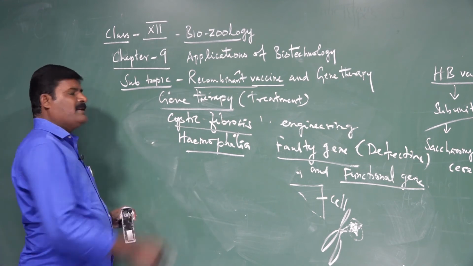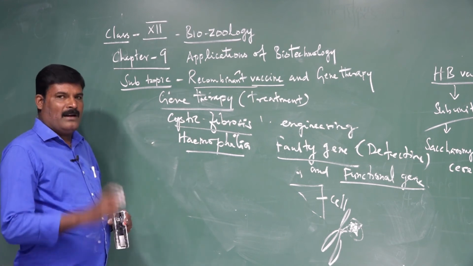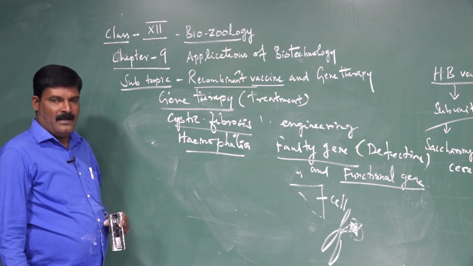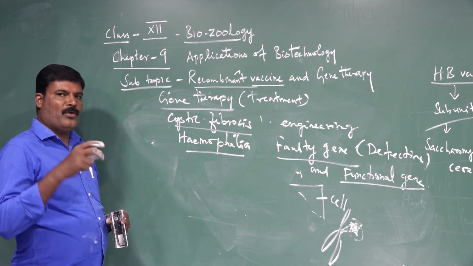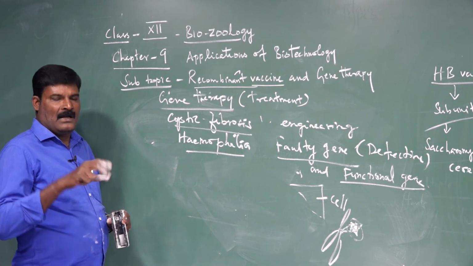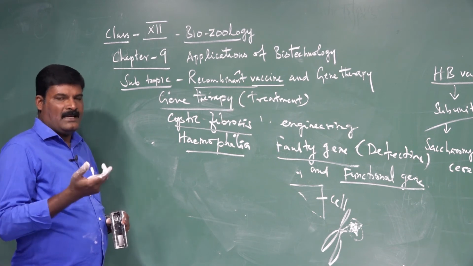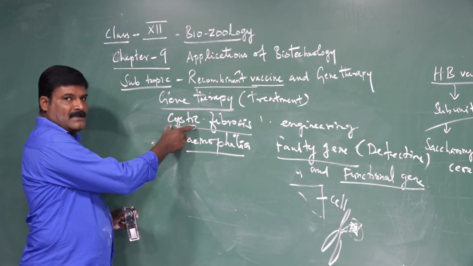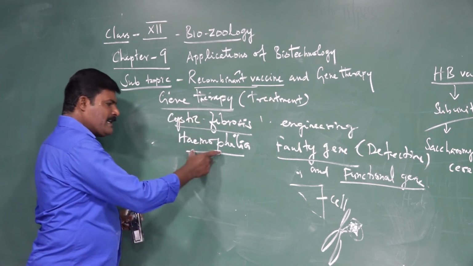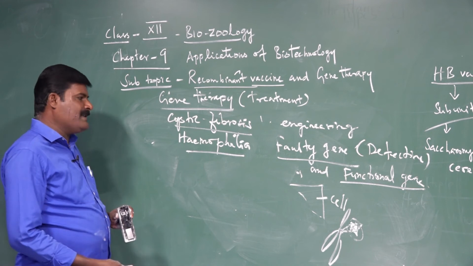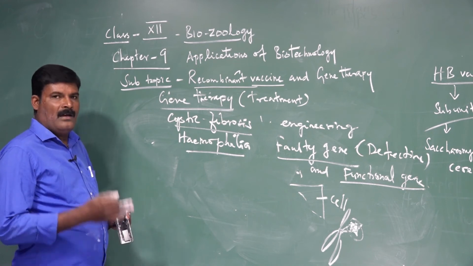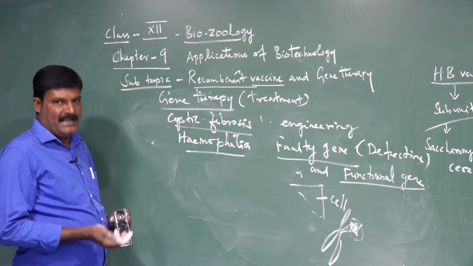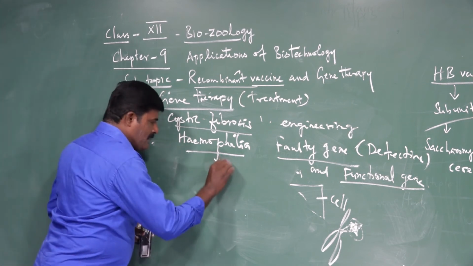It affects the lungs and the digestive system, because they produce abnormal mucus and sweat. It becomes sticky and thick. So this is one of the defects of the lungs and the digestive system. What is hemophilia? Hemophilia is a lack of blood coagulation. It is otherwise called bleeding disease.